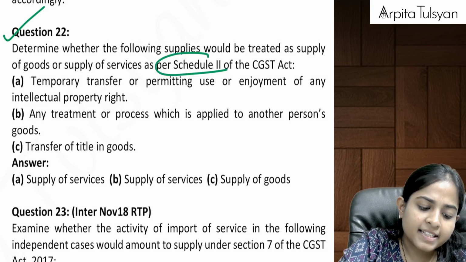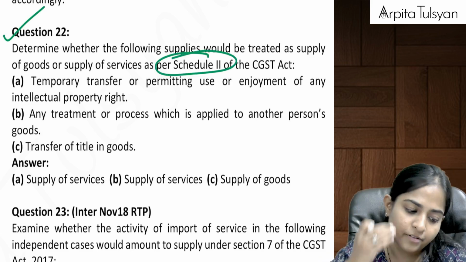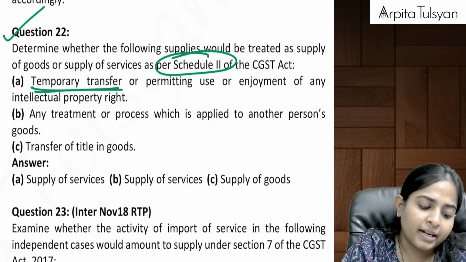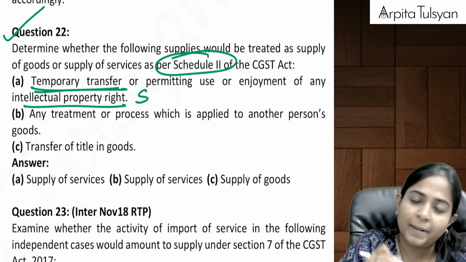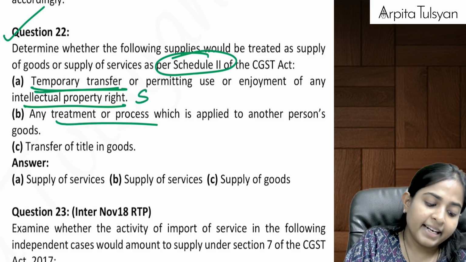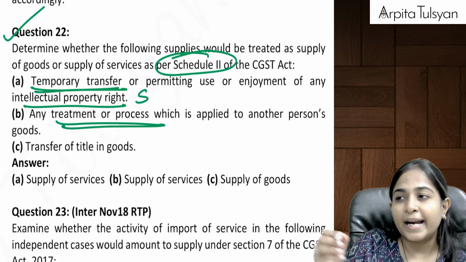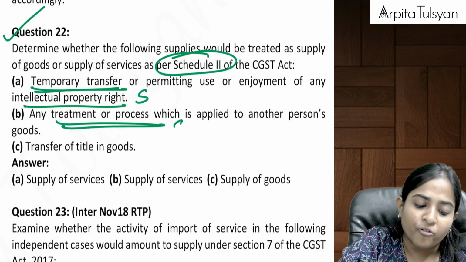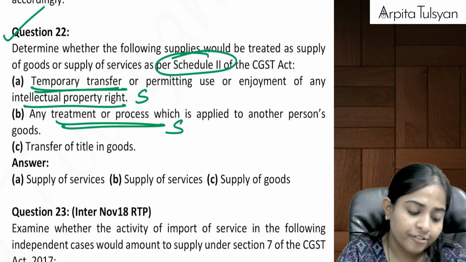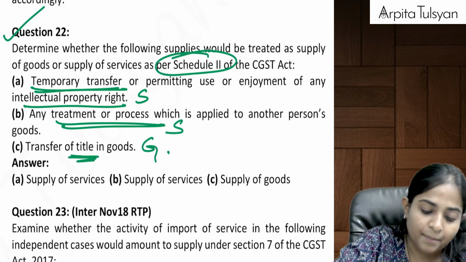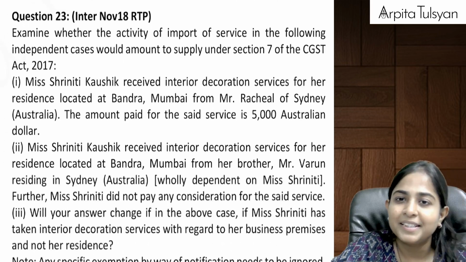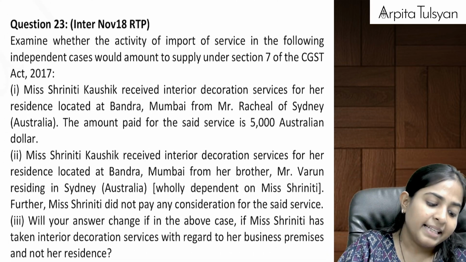Basically, they are just asking you whether it is supply of goods or services. A temporary transfer of any copyright or intellectual property will be supply of services. Then treatment or process applied to someone else's goods, that is job work, so even that will be considered as supply of services. And transfer of title, you already know, will be considered as supply of goods. Manageable? Okay.